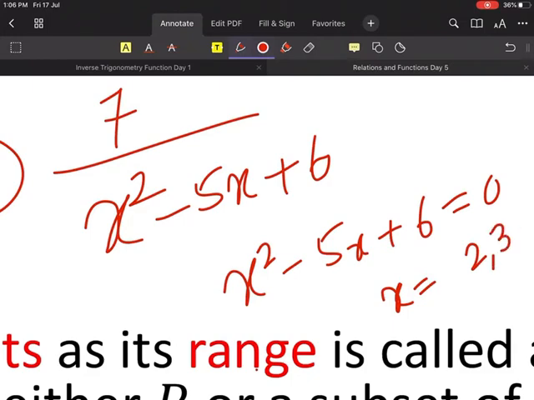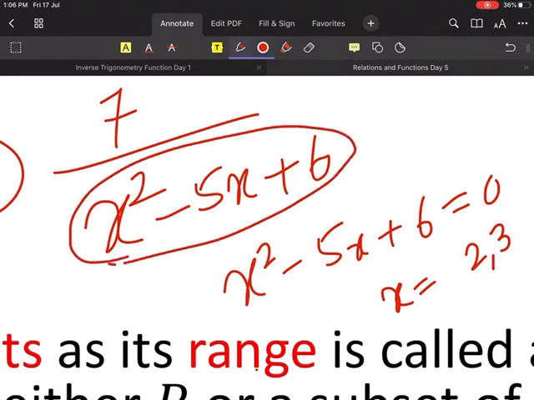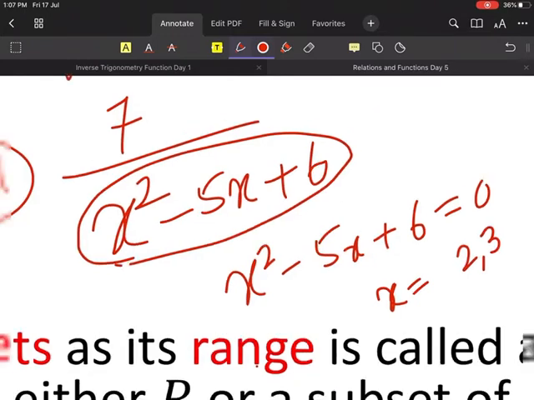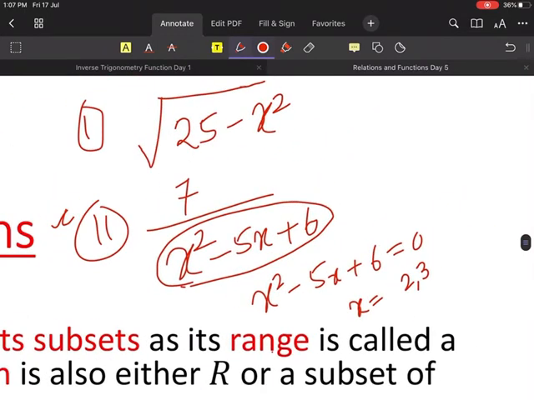I am doing wrong. x equal to 2 and 3, I'm sorry. So I got the values of x equal to 2 and 3. So when x is 2 and when x is 3, this whole thing becomes 0, right?